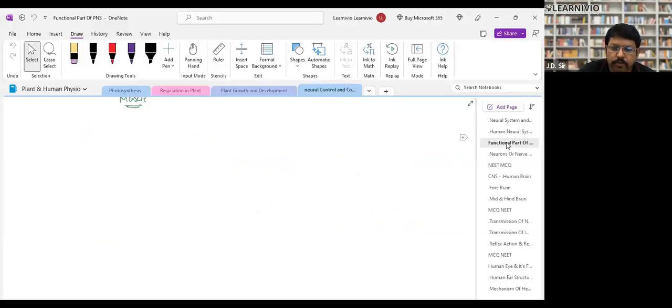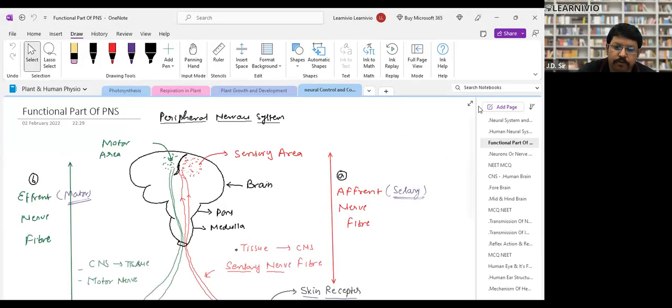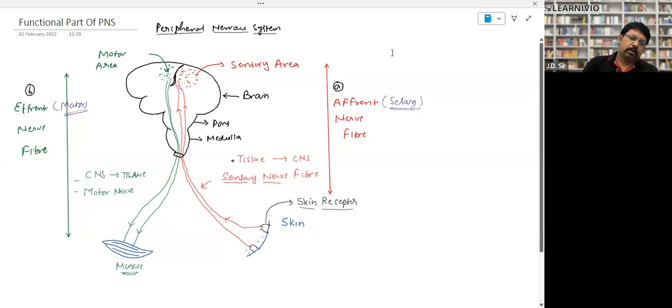So now come to the functional part of it. Try to understand. We are talking over here about the peripheral nerves. I have explained over here with the help of an example. This is the skin, and on the whole surface of the skin, there are small neurons. They are called receptors because they receive the information, right?